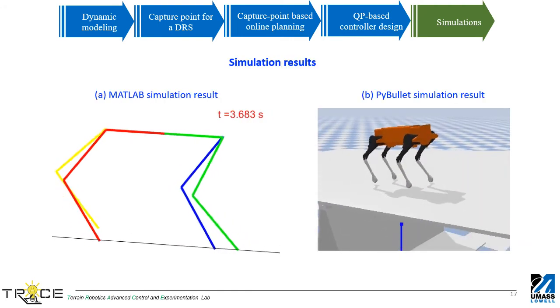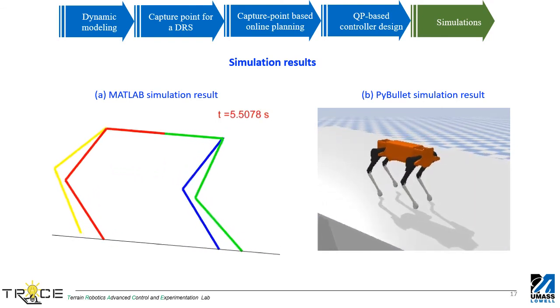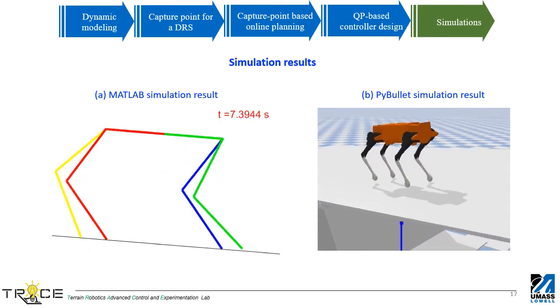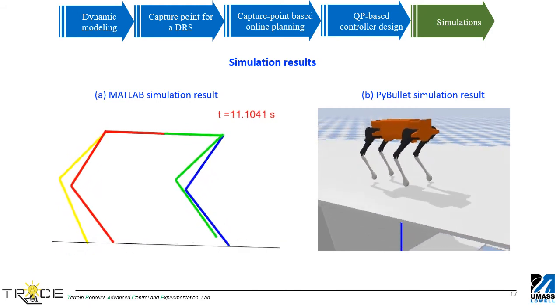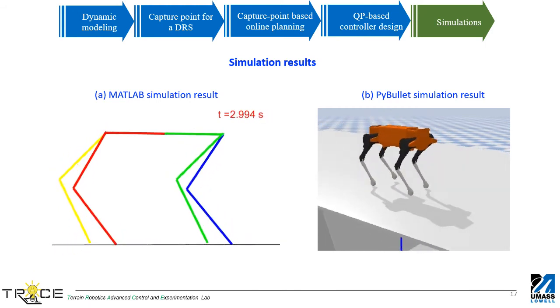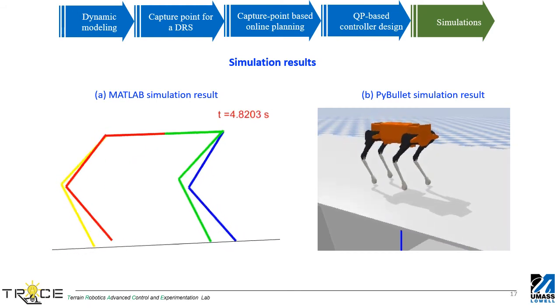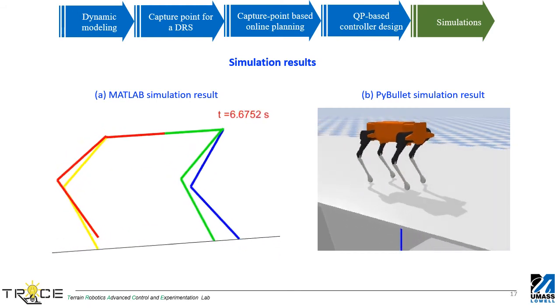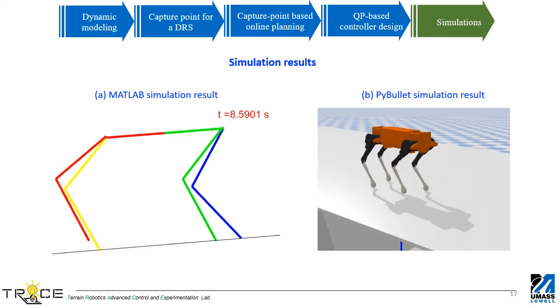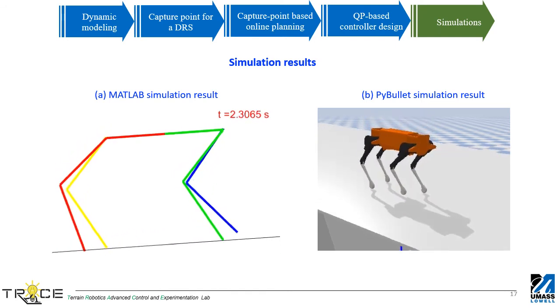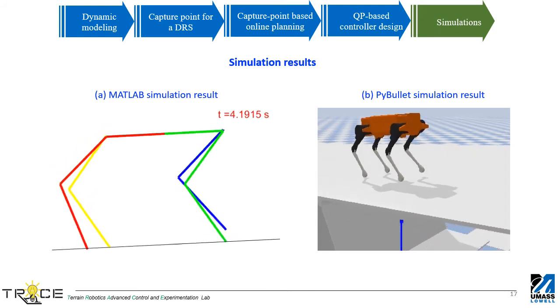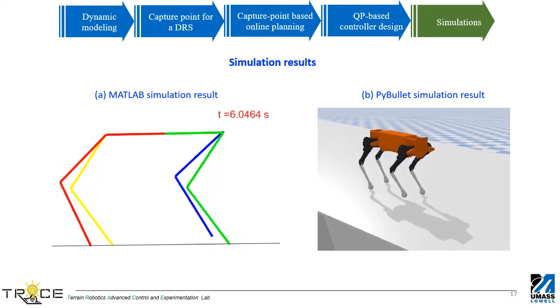The videos of simulation results are shown here. From the MATLAB simulation, it is evident that the presented planning and control framework can indeed sustain walking on a DRS. Recently, we have also validated the presented framework in PyBullet simulation. The videos of PyBullet simulation results further support the effectiveness of the presented framework.